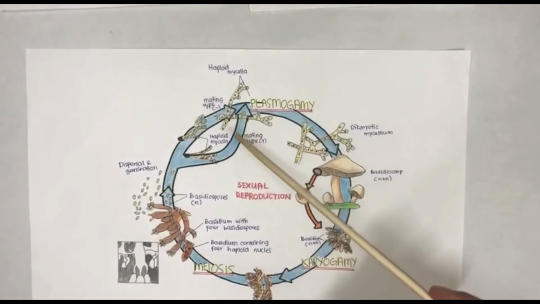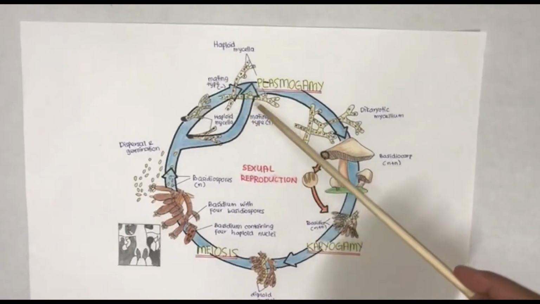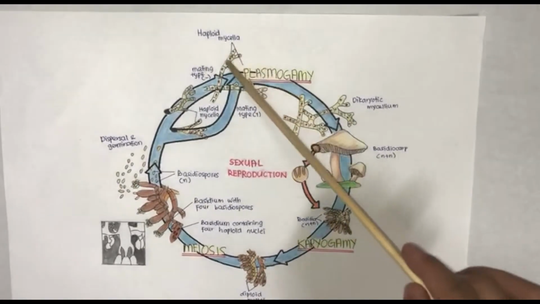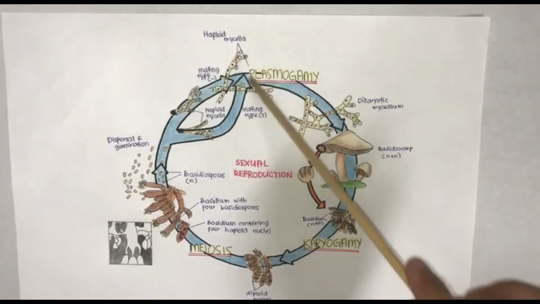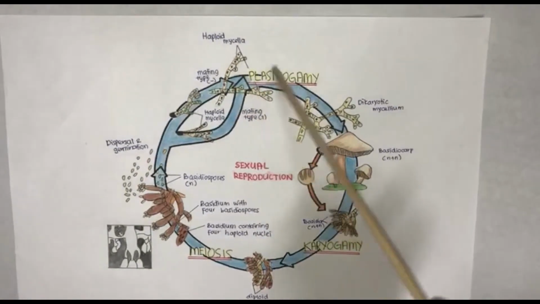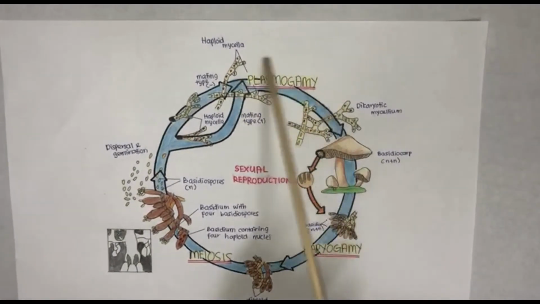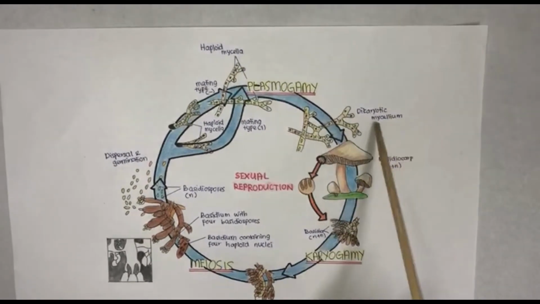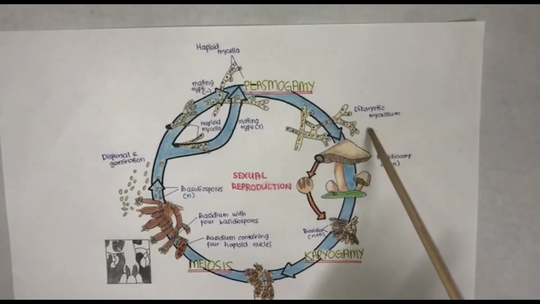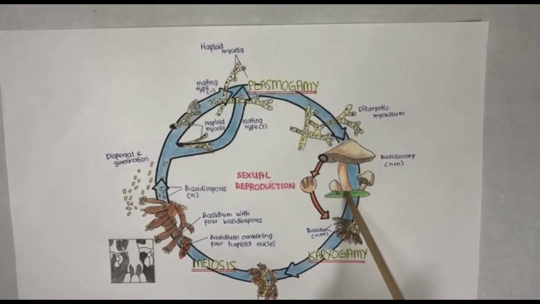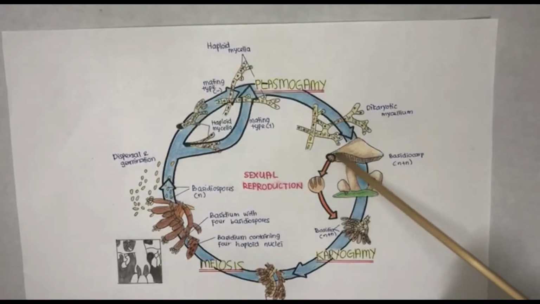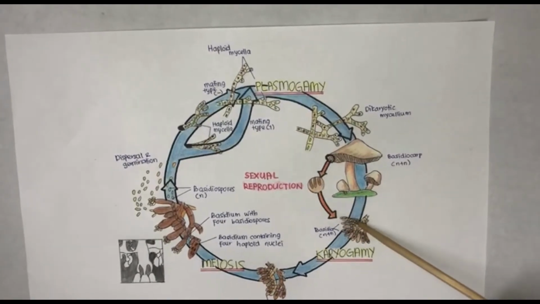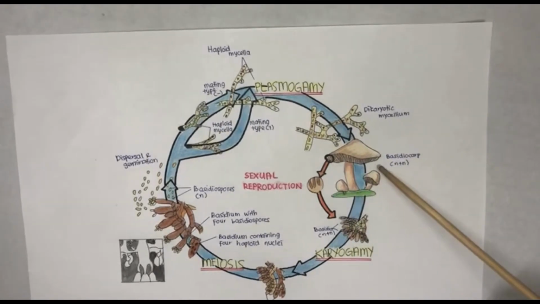2 mycelial hyphae from different mating type, which is mating type of negative and mating type positive, will grow towards each other and undergo plasmogamy. So it will fuse into dikaryotic hyphae and grows and it becomes dikaryotic mycelium, which produce a fruiting body, the basidiocarp, which the basidiocarp is topped by a cap and has gills underneath. Gills are lined with dikaryotic cells, basidia.